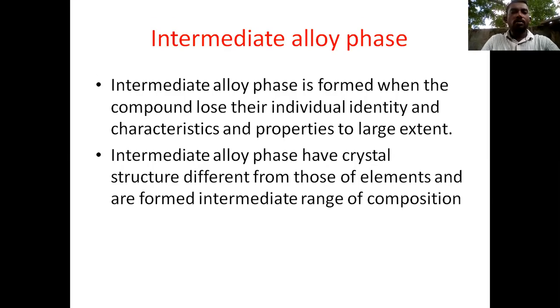Coming to the second point: intermediate alloy phase 1. Intermediate alloy phases have crystal structures different from those of the elements and are formed in an intermediate range of composition. This happens when the compounds lose their individual identity, characteristics and properties to a large extent. So in this phase the structure is different from those of the elements.